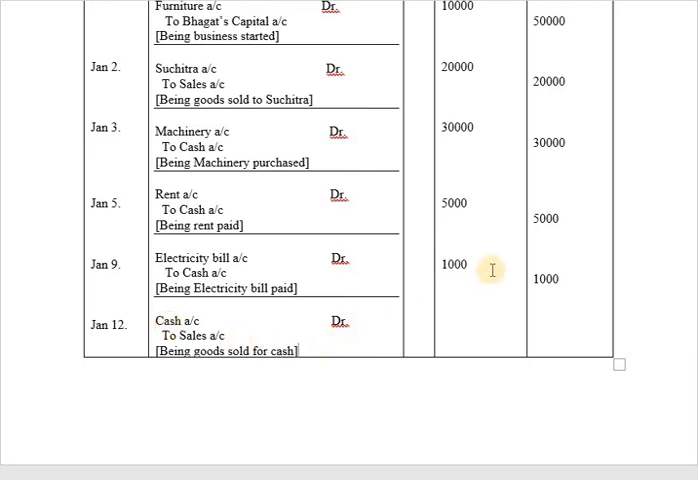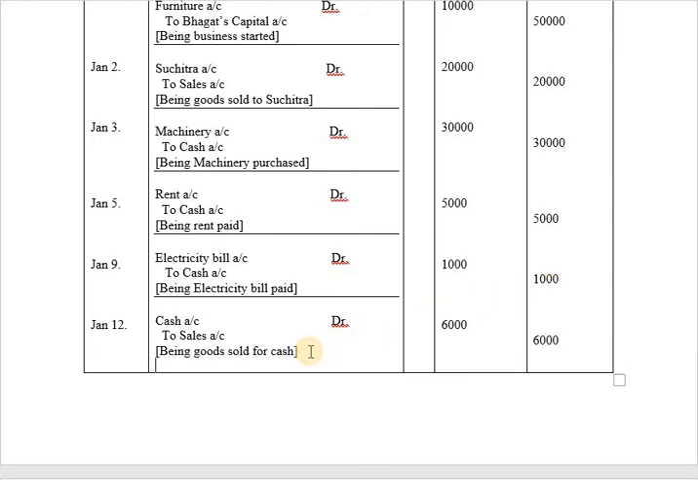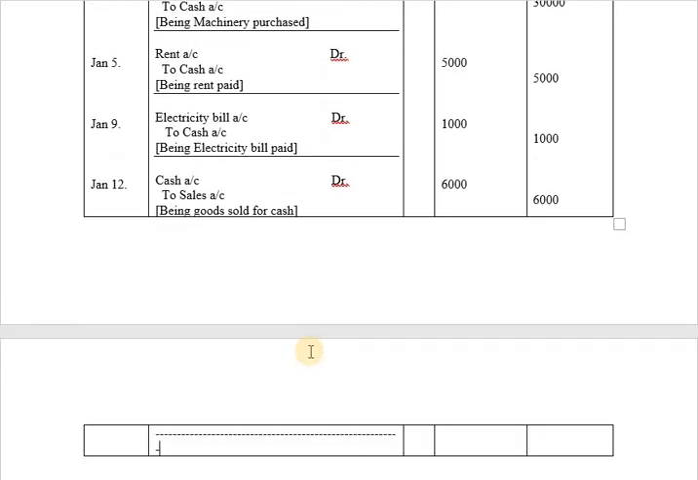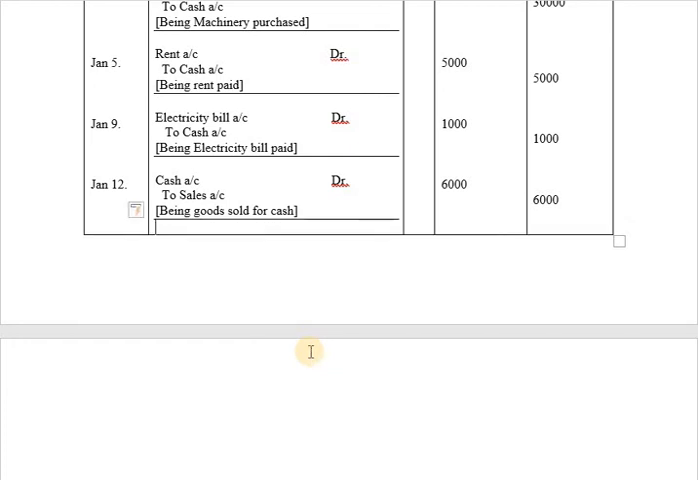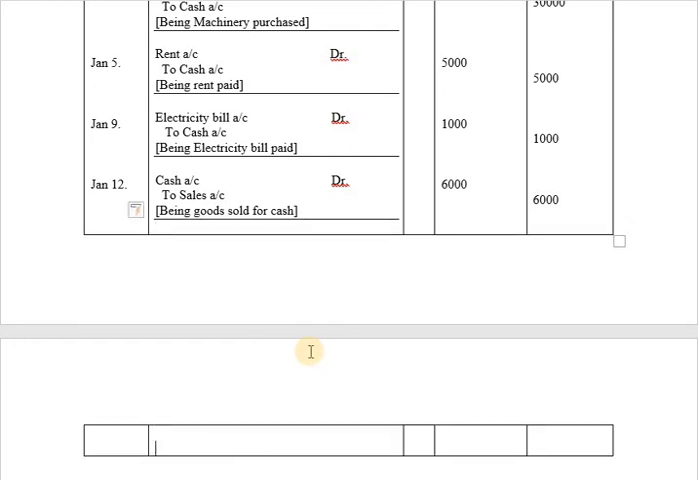So you are selling the goods for 6,000 rupees. So 6,000 will be recorded on debit side of the journal entry, as well as 6,000 will be recorded on credit side of the journal entry. And as soon as we complete the journal entry, just draw a line. Next, after January 12, we have another transaction which is on date